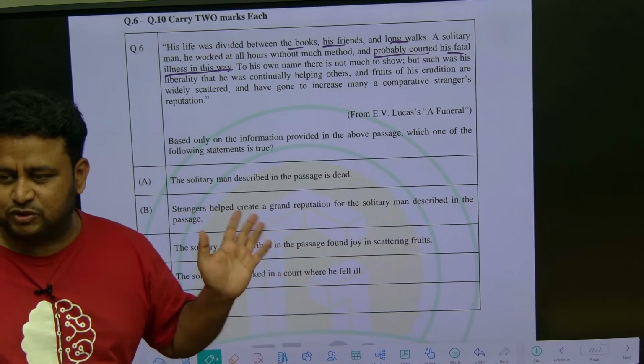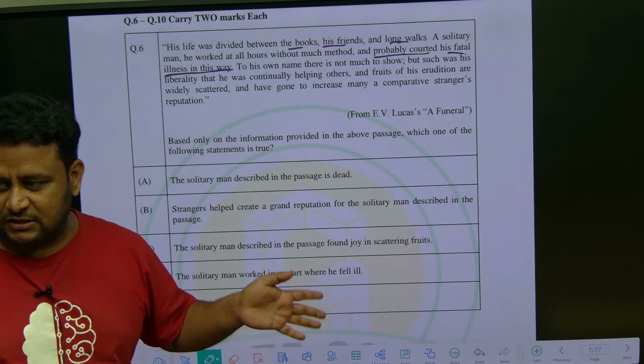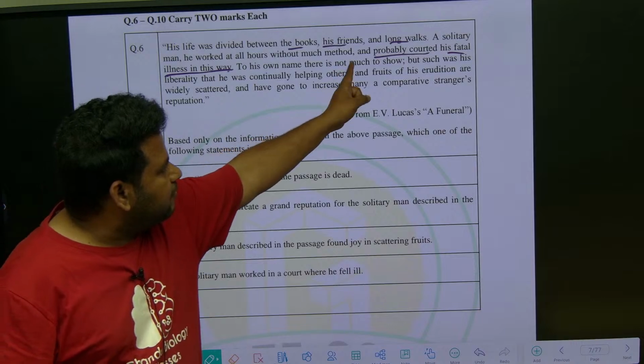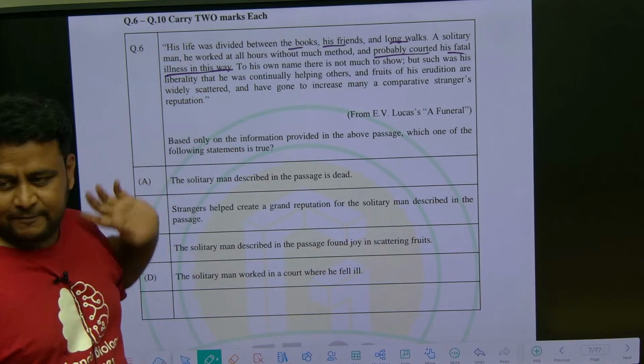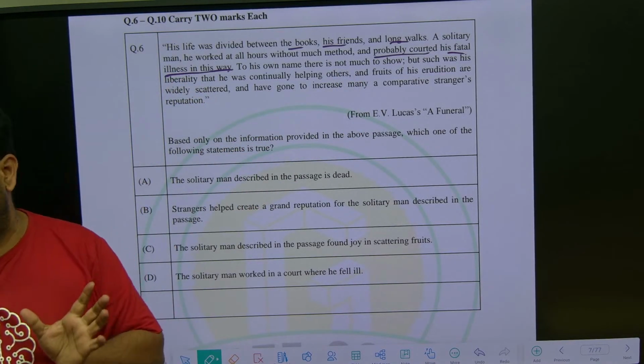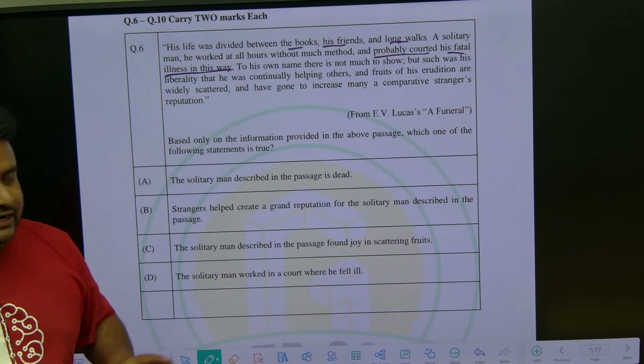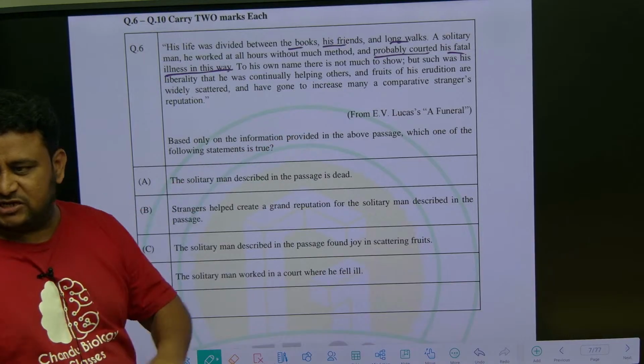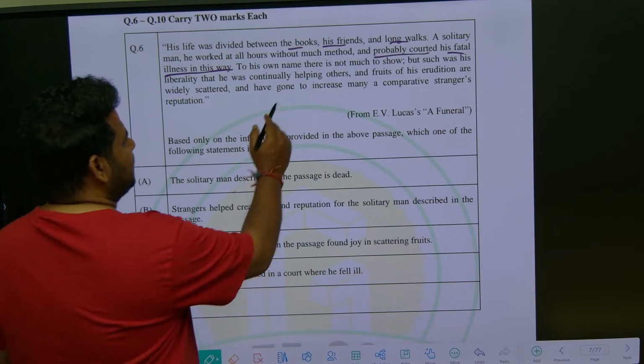That is what our parents do. They keep on working for us. Okay, so because of that, they get illness. So probably quoted his fatal illness in this way. Fatal illness means that it is deadly. It can create death. Okay, so to his own name, there is not much to show. That means he did not make anything for himself. To his own name, there is not much to show.